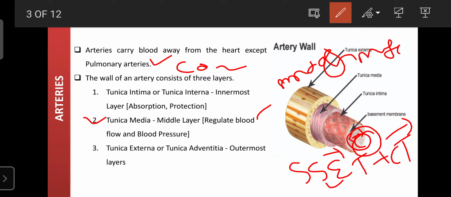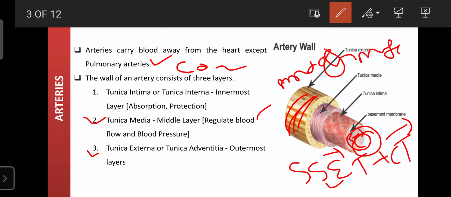So the next one is the tunica externa, also known as the tunica adventitia. It is the outermost layer. It is made up of elastic and collagen fibers, which are helpful for the protection of the blood vessels. Due to that, once again, the arteries are highly elastic in nature. This is necessary to regulate the blood pressure and blood flow by adjusting the diameters of the lumens and channels.